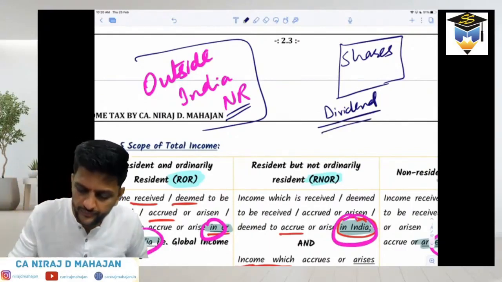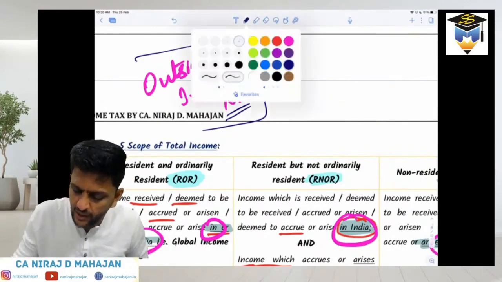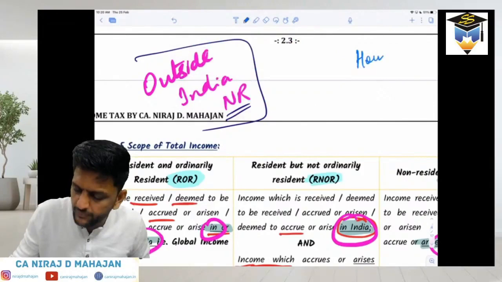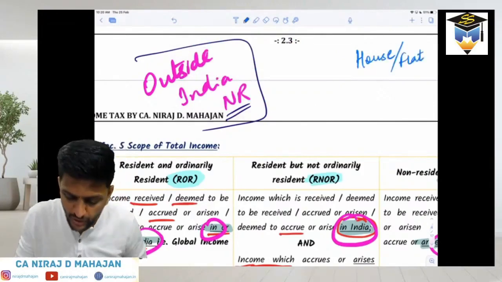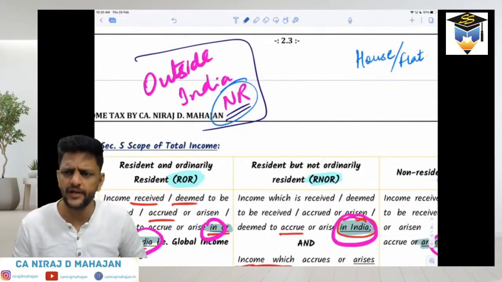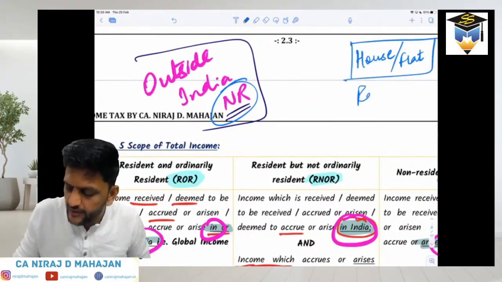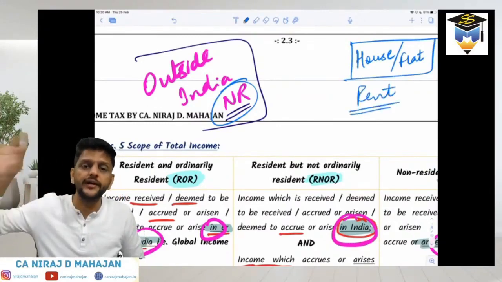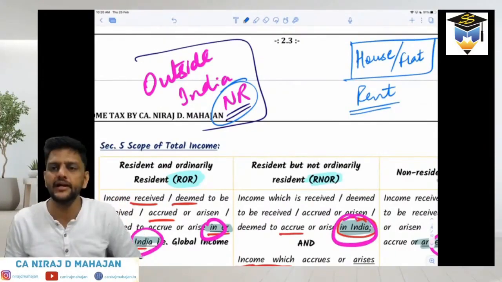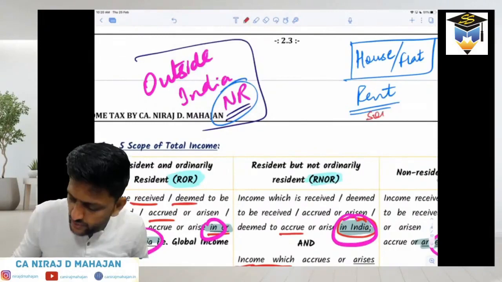Are you understanding or no? Let us say they still have some house property in India, some house or flat, whatever you want to call it, bungalow. They have still not sold it. They means NRIs, non-resident Indians, I'm talking of. They still have some property in India, and from this let us say they are earning some rent income. Now, even if this rent income is directly credited to a foreign bank account, still, where did it accrue or arise? In India. The source is India. Even this will be taxed in India.